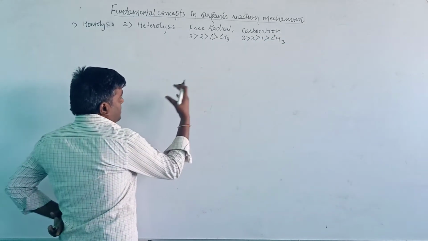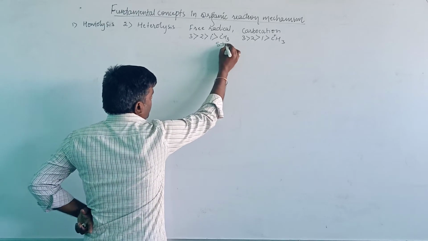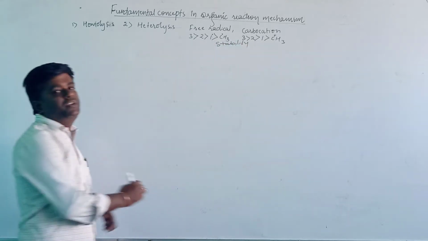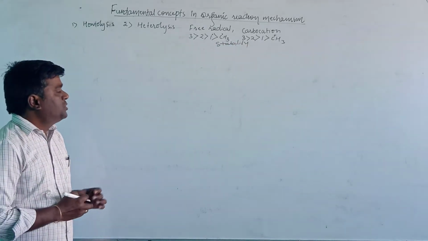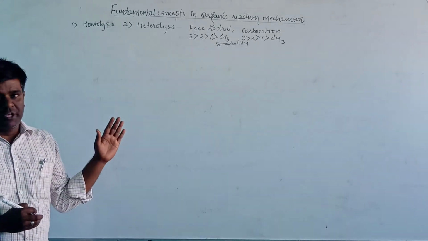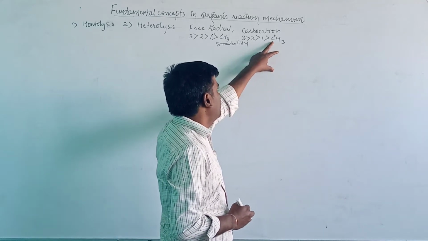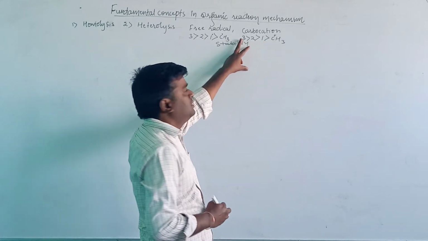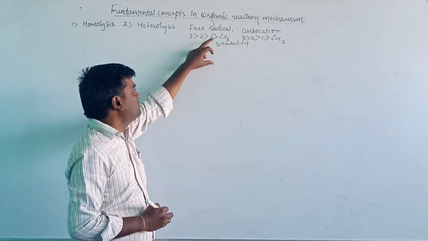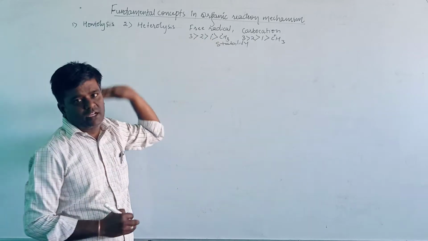The reactivity order is opposite to the stability order. This is the stability order for the carbocation as well as the free radicals. When we observe the reactivity order, it is opposite to the stability order. Methyl carbocation is more reactive compared to primary, secondary, and tertiary. The reactivity order for the free radical is methyl free radical, primary, secondary, and tertiary.